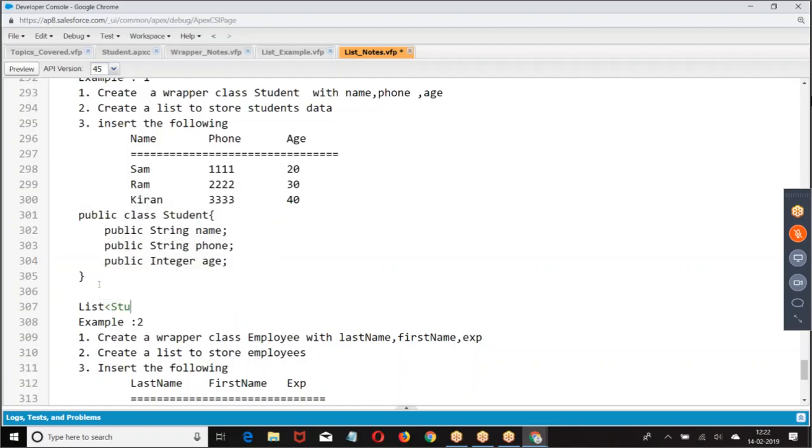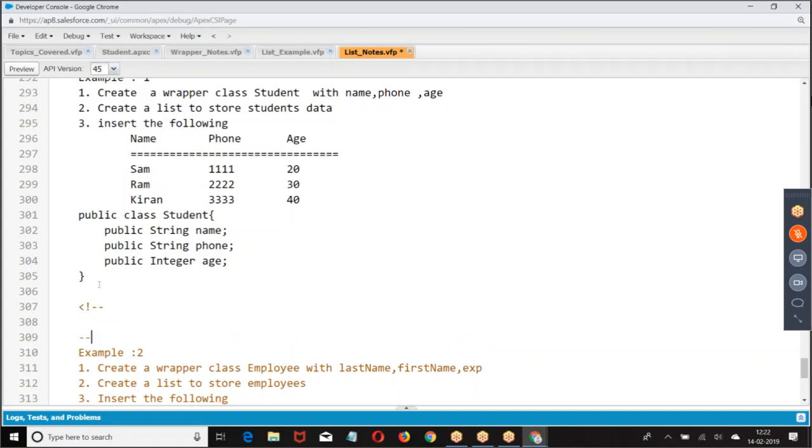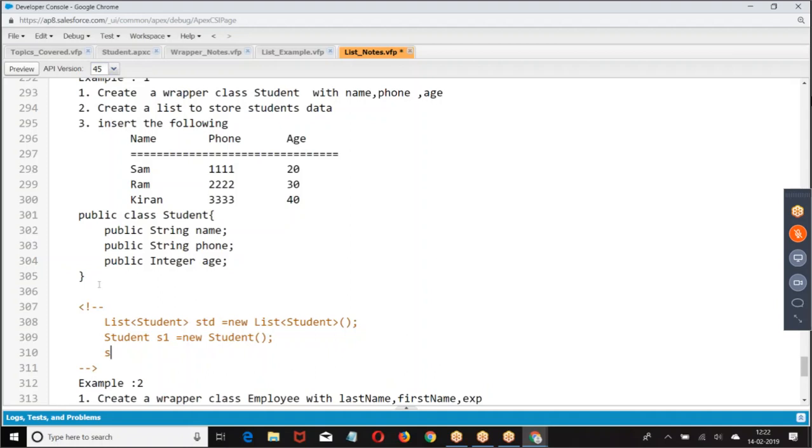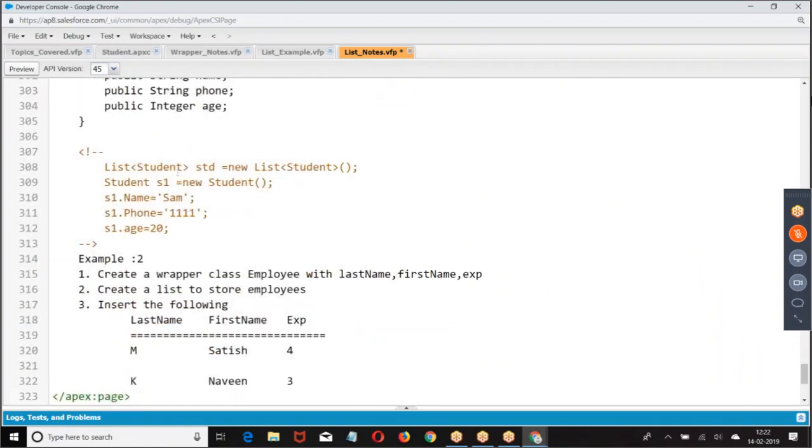You create a list of student. So what we are doing? We have created a wrapper. What is the data type now? Data type is student. It is a data type, right?